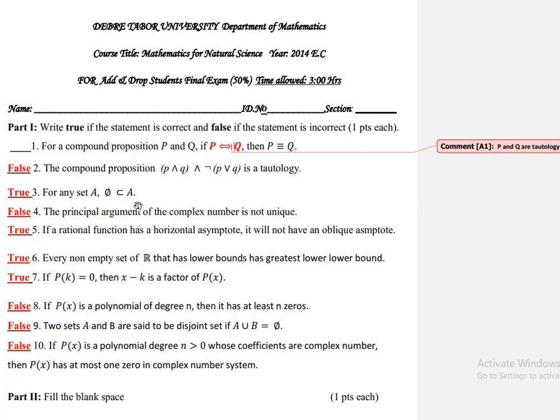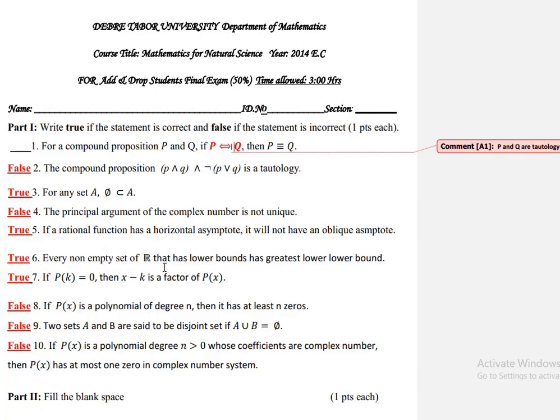ይሆናል። አራተኛ the principal argument of the complex number is not unique፣ ይሄ ፎልስ ነው። ለምን? the principal argument of complex number is unique, this found between minus pi and pi. So principal argument of complex number is not unique የሚለው ፎልስ ይሆናል። አምስት if a rational function has a horizontal asymptote it will not have an oblique asymptote፣ ይሄ ትሩ ነው። horizontal asymptote ካለን oblique ሊኖረን አይችልም። ስድስት every non-empty